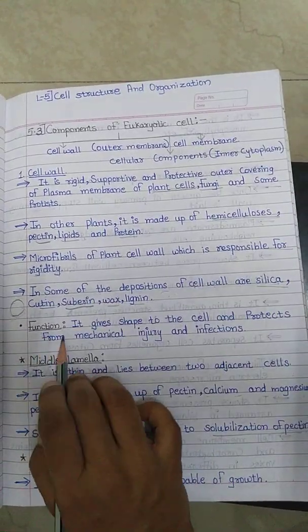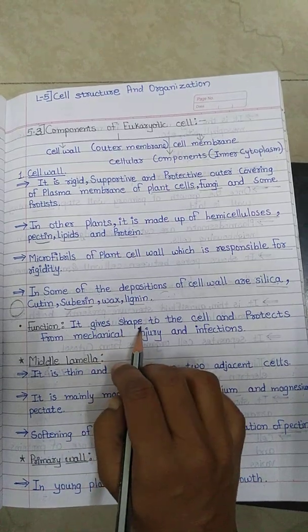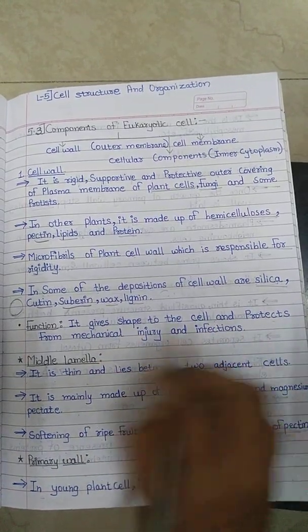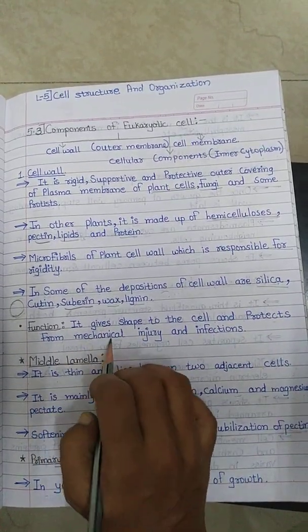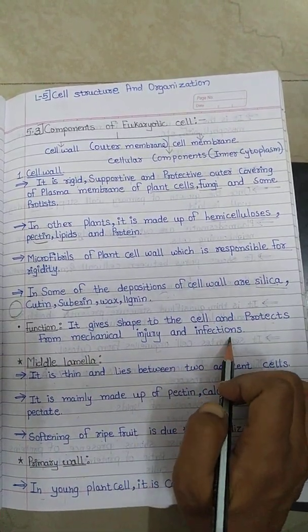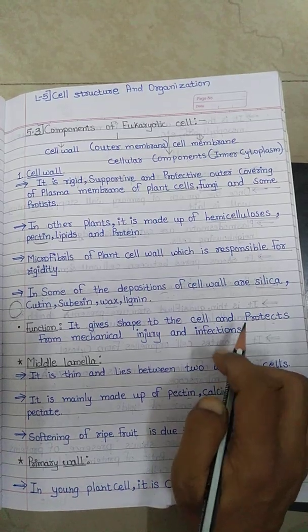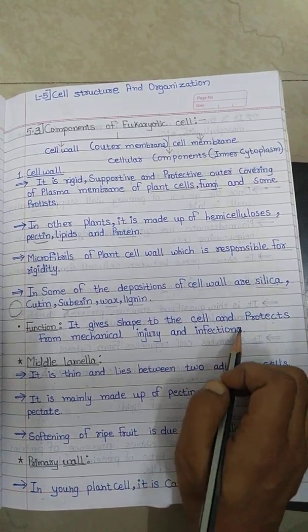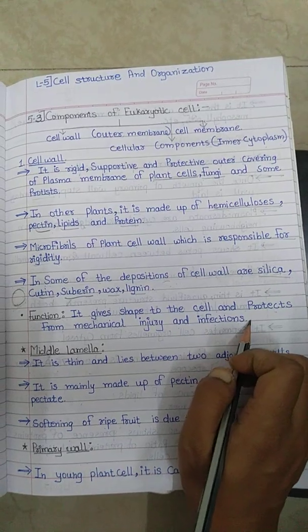The function of the cell wall is to give shape to the cell and protect it from external mechanical injury and infections which occur from foreign microorganisms or particles.